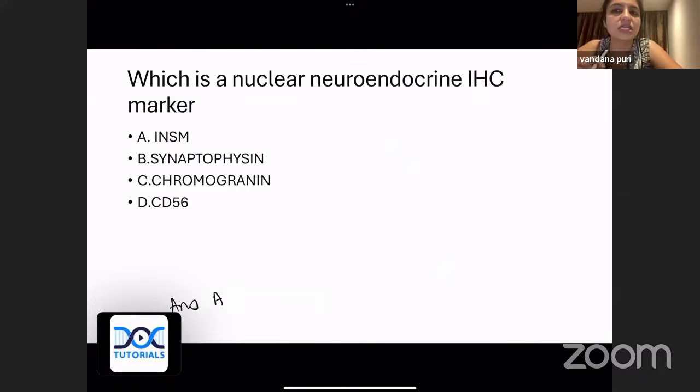Okay, so this was another question. This is a repeat INI-CET question. What is a nuclear neuroendocrine marker? Everybody knows INSM1 is a nuclear marker. Synaptophysin and chromogranin usually come in the cytoplasm. CD56 comes in the membranes. Okay, so this is nuclear. INSM1 is a nuclear neuroendocrine marker.